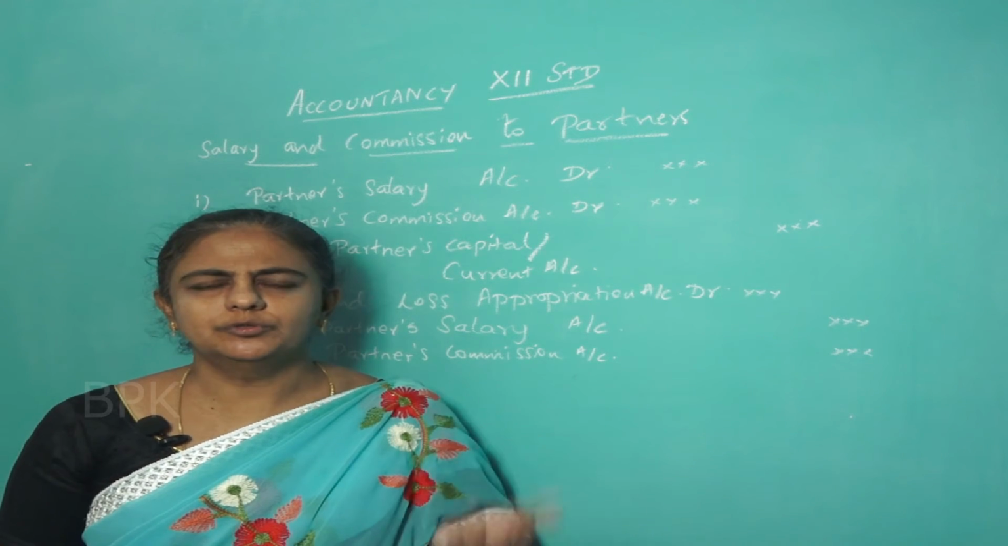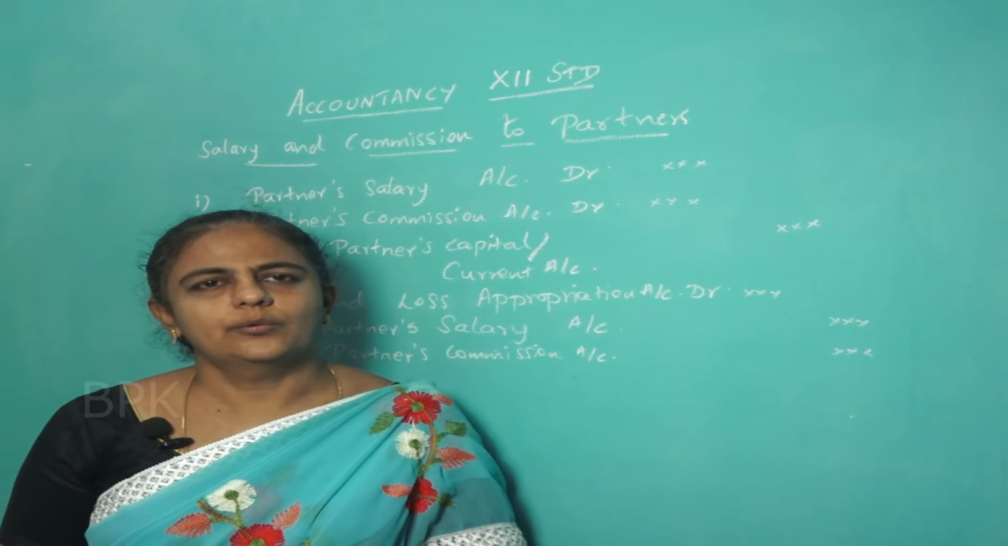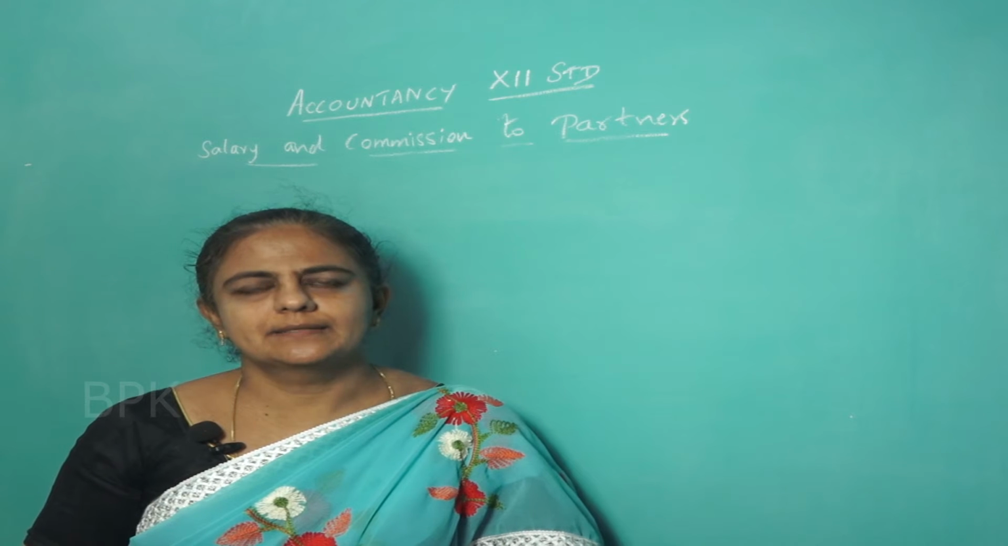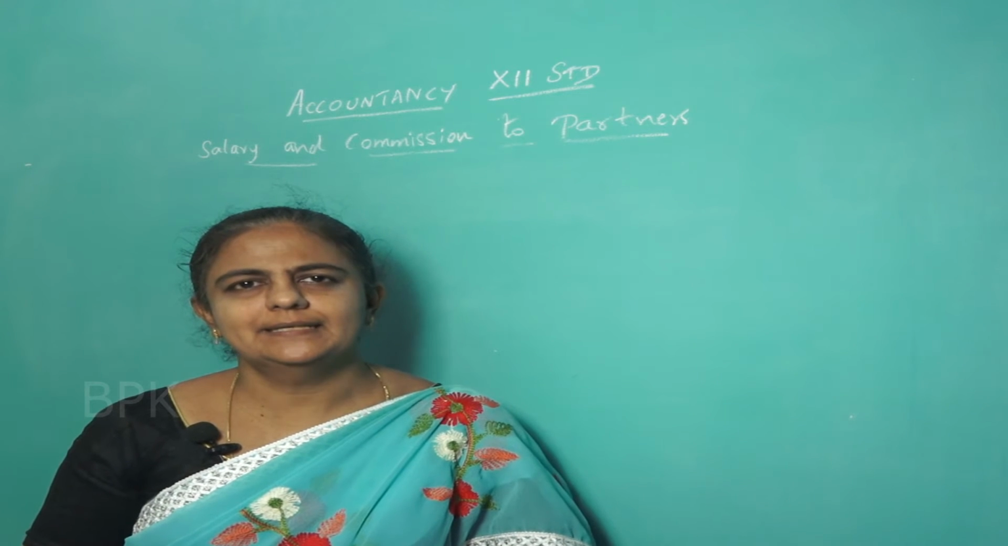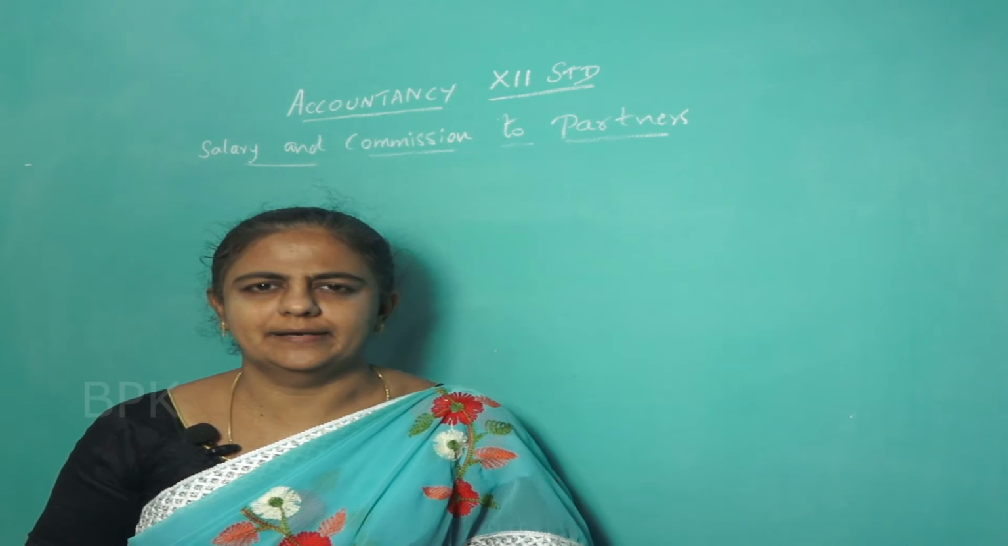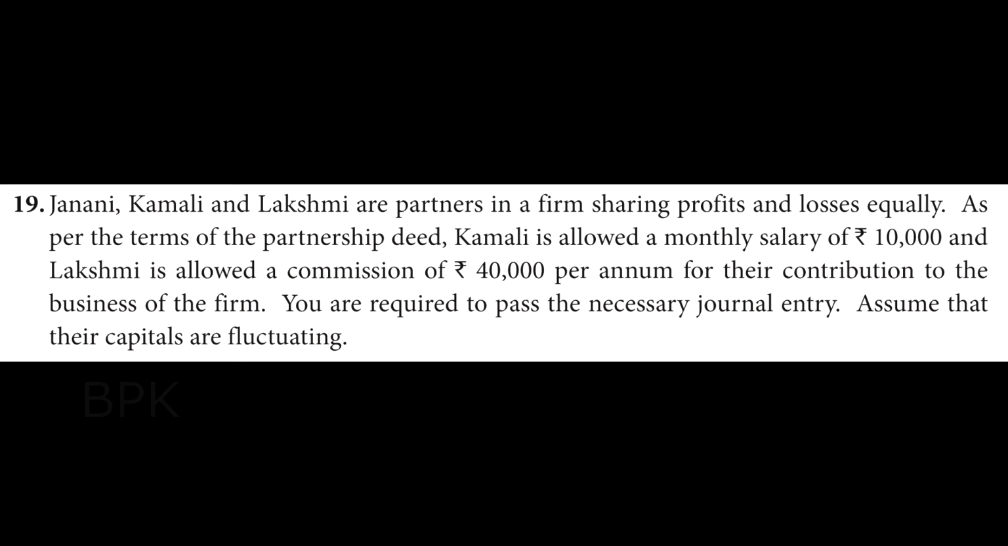Now we will move to question number 19, page number 116. Just watch the screen. Then we'll see how to pass the journal entries. Janani, Kamali and Lakshmi are partners in a firm sharing profits and losses equally. As per the terms of the partnership deed, Kamali is allowed a monthly salary of rupees 10,000 and Lakshmi is allowed a commission of rupees 40,000 per annum for their contribution to the business of the firm. You are required to pass the necessary journal entry.